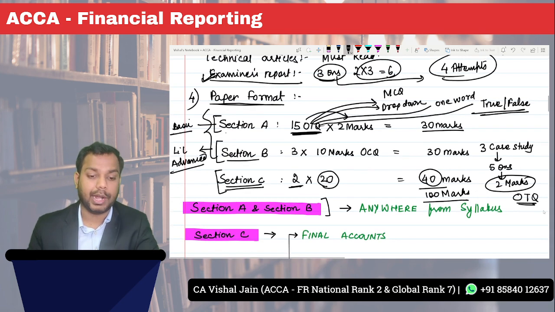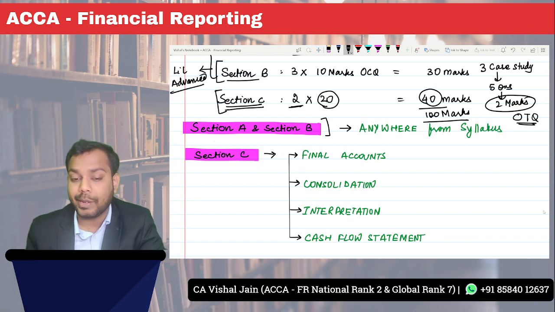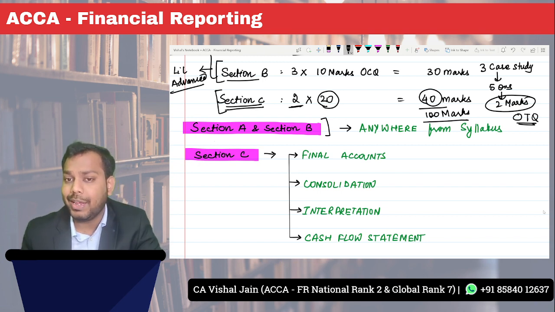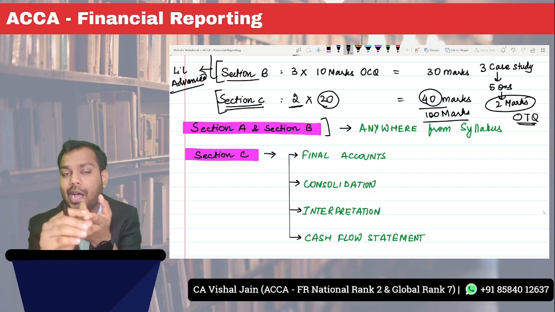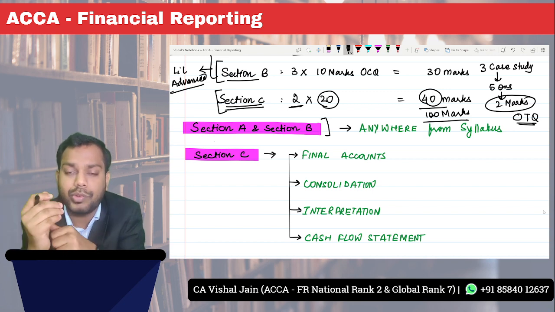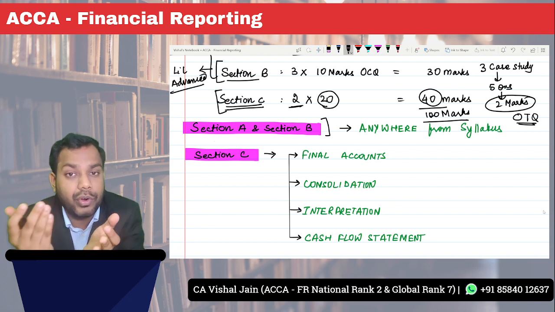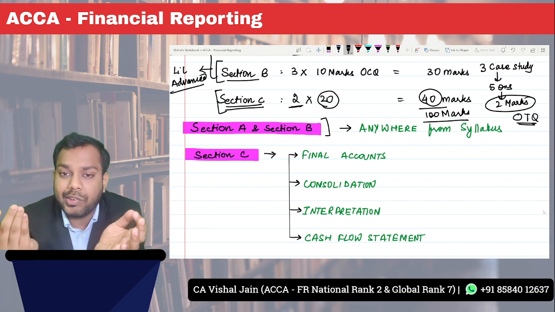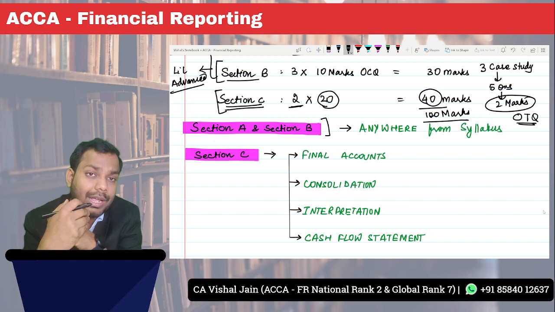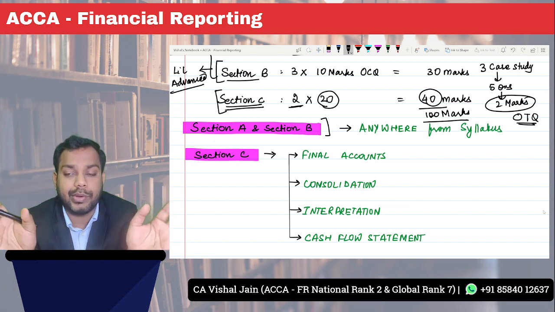Okay. Now, from where can these questions be asked? Section A and section B can be asked from anywhere in the syllabus. That is, it can be asked from the accounting standards, from the conceptual framework, from the final accounts or consolidation, that is the group company accounts, from cash flow, or from interpretation, that is ratio analysis. Okay, so it can be asked from the entire syllabus.